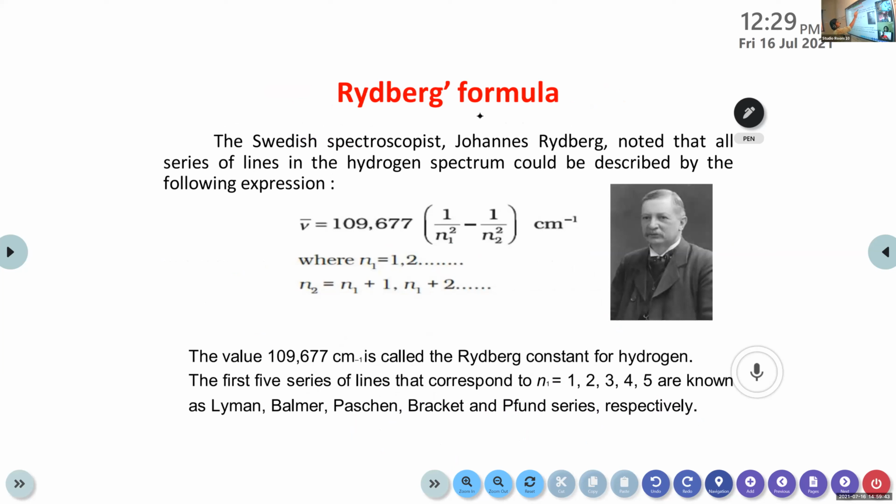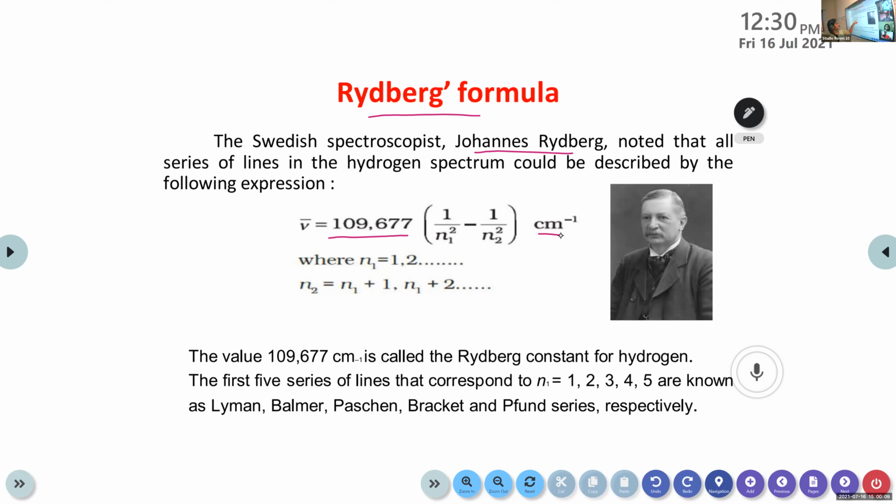Okay, then Rydberg's formula. The Swedish spectroscopist Johannes Rydberg noted that all series of lines in the hydrogen spectrum could be described by the following expression. Nu bar equal to the Rydberg constant, which we can also write as 109677, in centimeter inverse. We wrote the previous one in meter inverse, right?